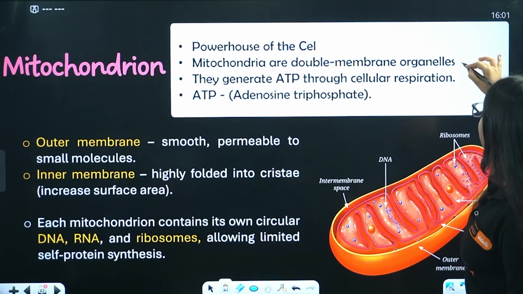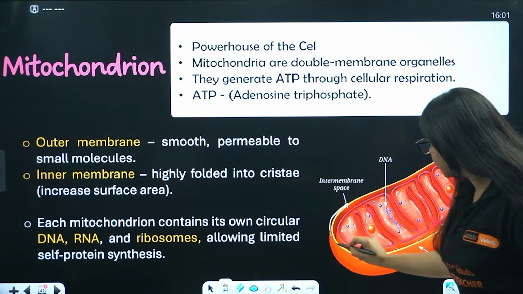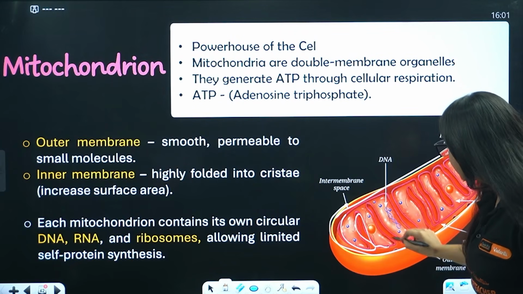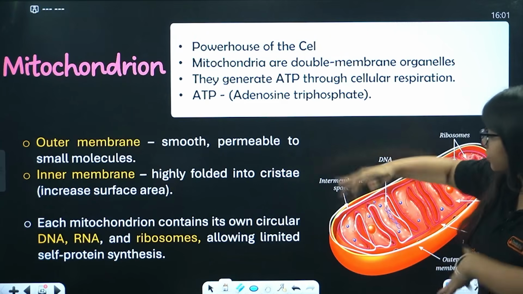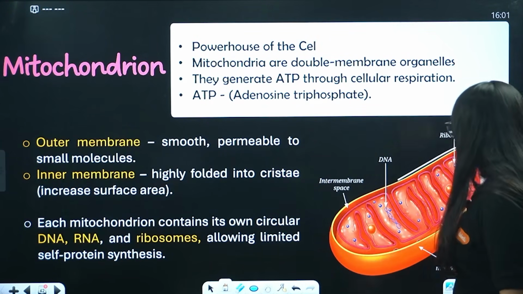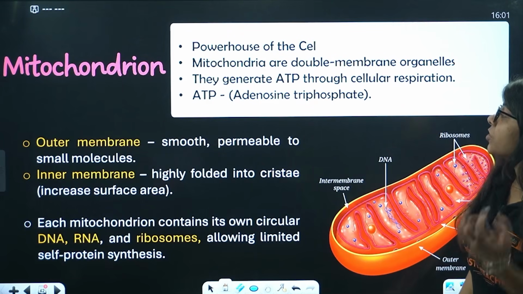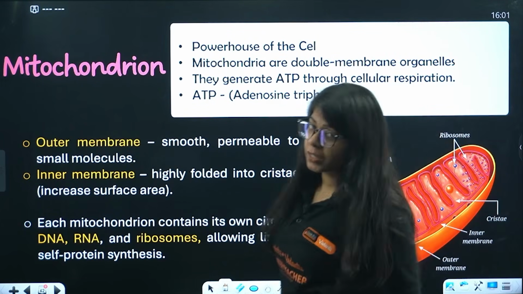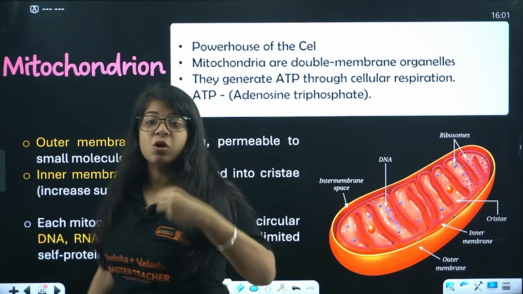Mitochondria are double membrane organelles. So this is the first membrane, and then the inner membrane is this, again this hairpin-like structure inside the mitochondria. They generate ATP through cellular respiration. Now we studied about respiration. Cells also respire.